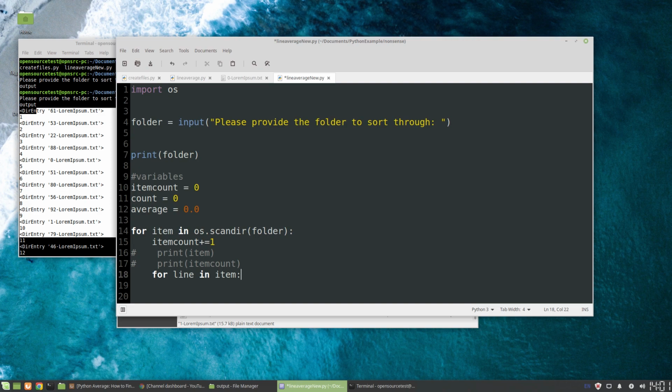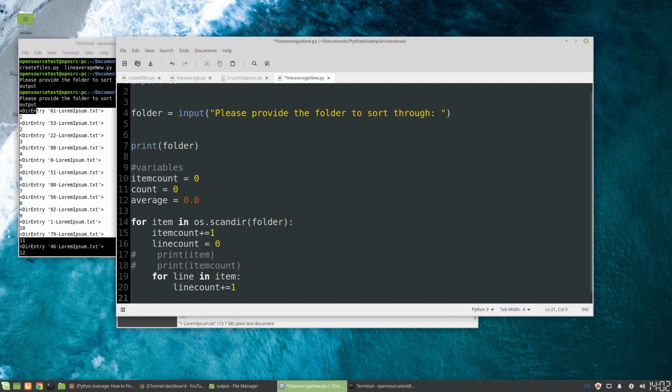Let me give another variable here. It's going to be line count equals 0. Okay, and we'll see in a minute why that is. But we want line count plus equals 1.